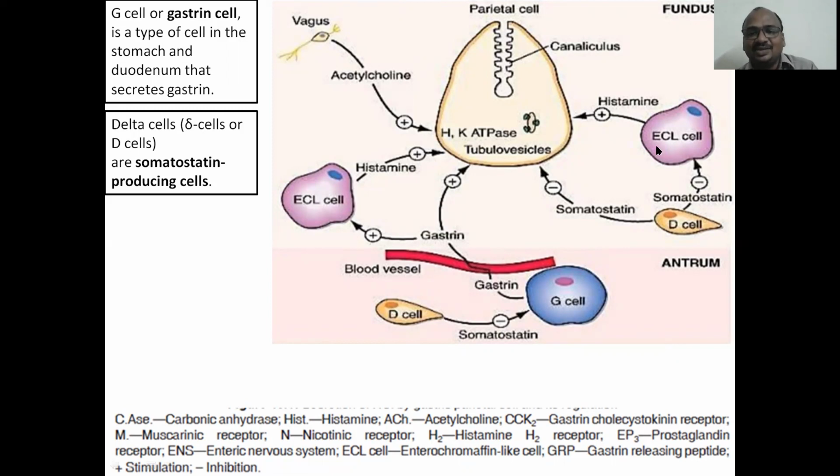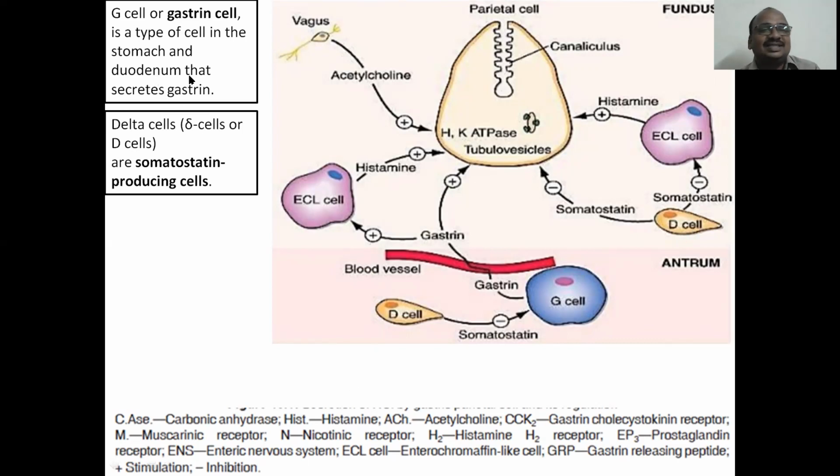The ECL cell, here also you can see. And the D cells, delta cells or D cells, produce somatostatin. This has a negative action on the G cell. The G cell has a positive action on acidity. It releases the acid. The ECL cell produces histamine, and histamine has a positive action. The D cell, with somatostatin, has a negative effect on the ECL. What is a D cell? Somatostatin-producing cells are the D cells.